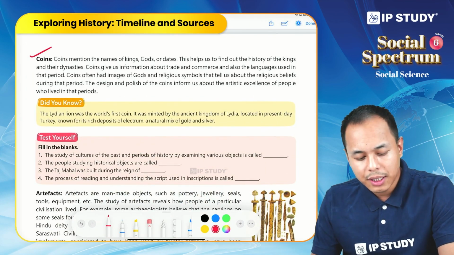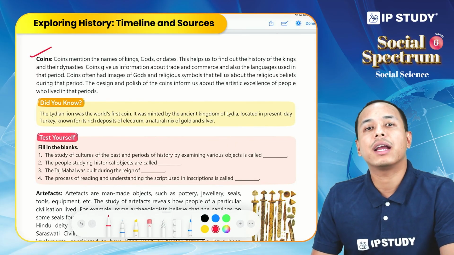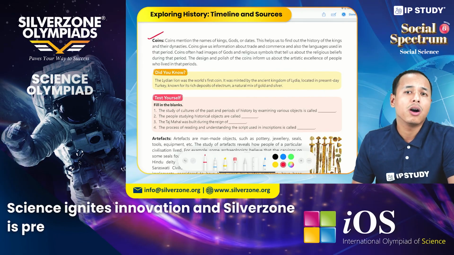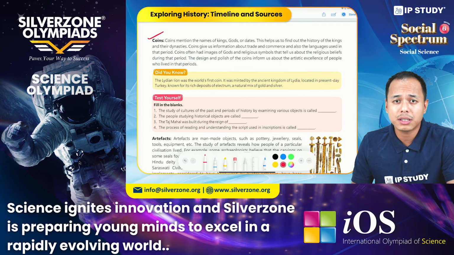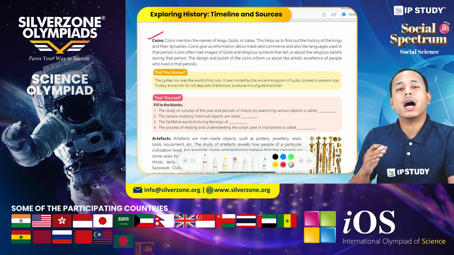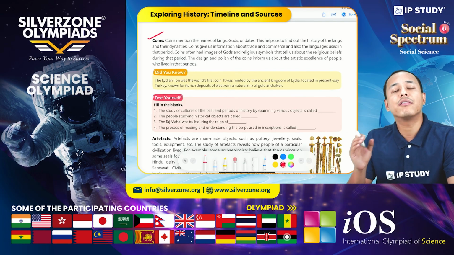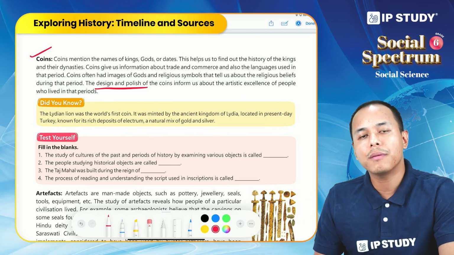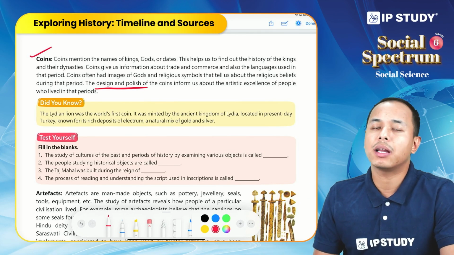Coins. I have already discussed coins. Coins give a lot of information. We can find much information in a coin. It can be symbols of rulers, or symbols of gods and goddesses. We can also find the architectural or artistic skills involved, or the development at that particular period. When we see the design and polish of a particular coin, this gives us the artistic skills of the people of that period.